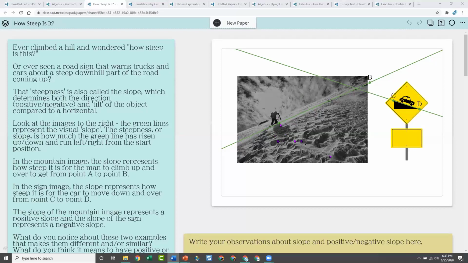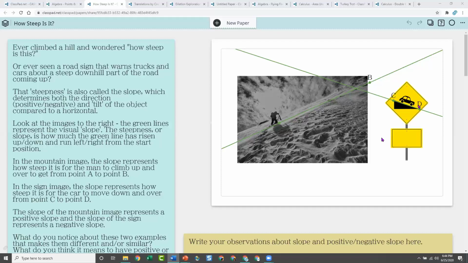So you'll see that this is a mountain climber, and he has to get from point A to point B, and the steepness of this mountain represents the slope that he has to climb. How steep is it to go from A to B? And he's going up the mountain, so that relates to the positive slope. So these images are being used to help clarify the definitions of the words that we're using in mathematics.